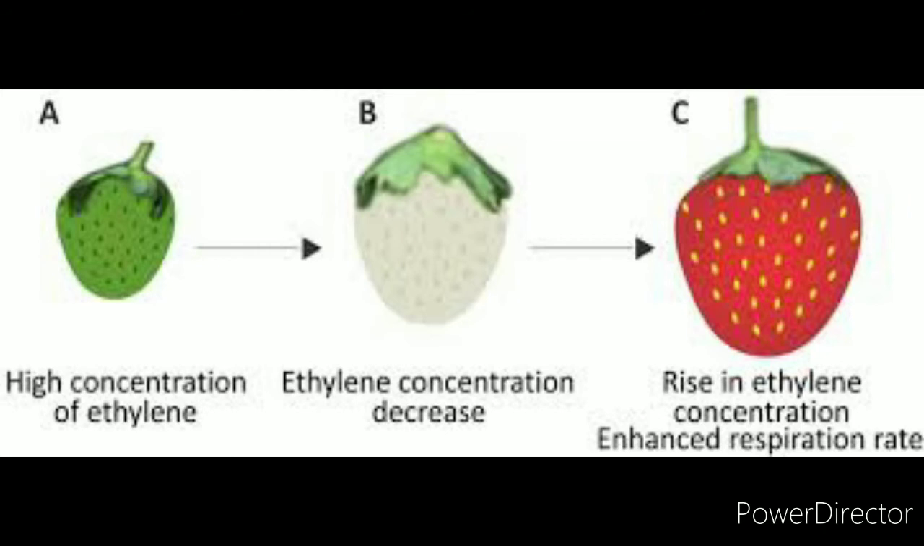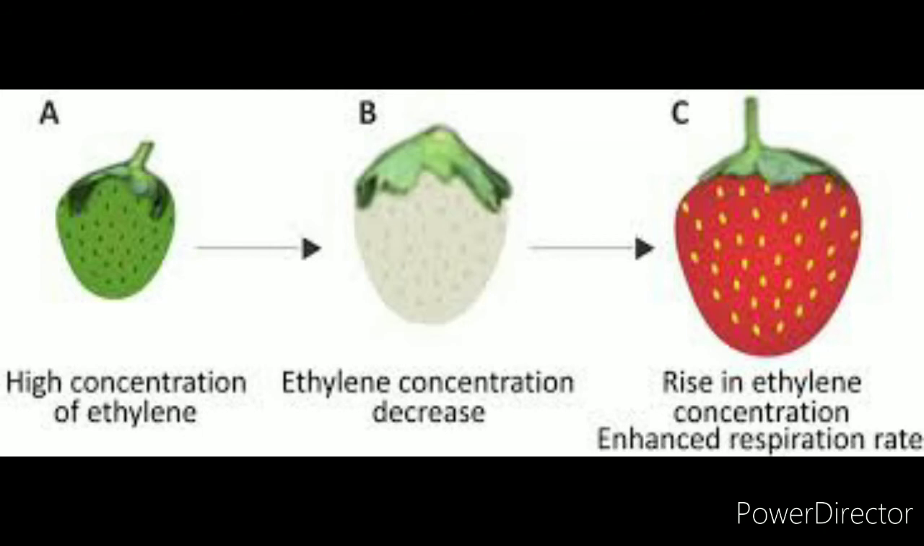During stage 1, or cell division, there is a high concentration of ethylene. During the cell expansion stage, there is a low concentration of ethylene, and during the ripening stage, there is a high concentration of ethylene. And these are the processes that are involved in fruit formation.